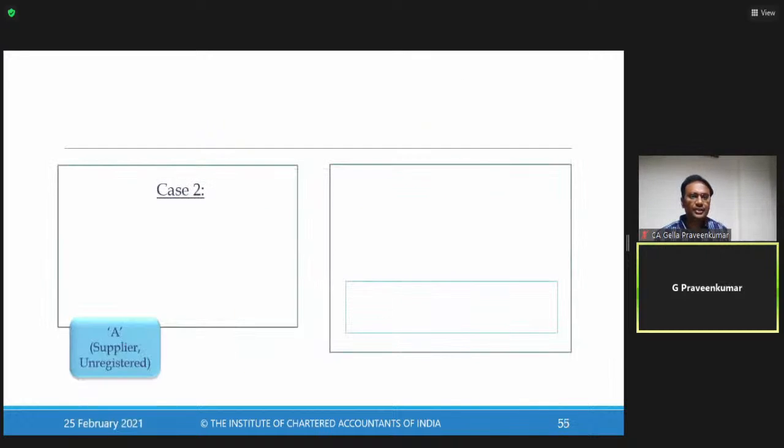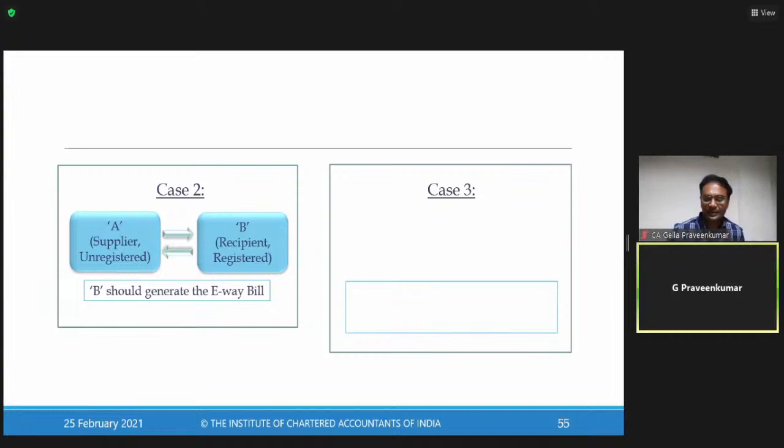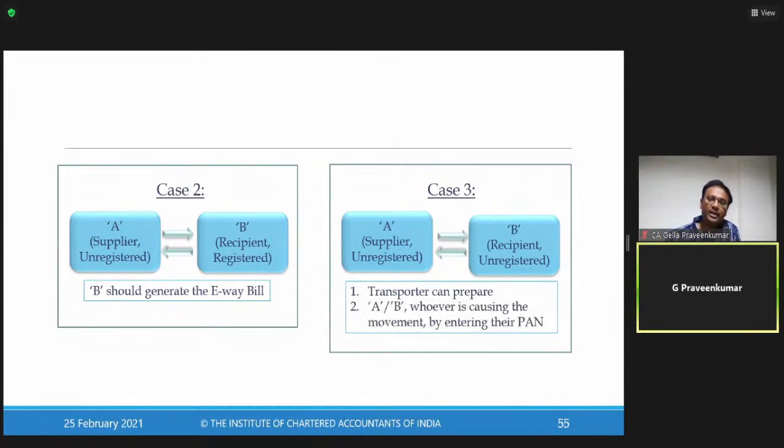Now this is case 1. Next, case 2: A is a supplier who is unregistered. B is a recipient who is registered. Now in this case, since B is registered, B should generate an e-way bill. Because B is registered, he has to generate an e-way bill. Third case: A who is a supplier not registered, B who is a recipient also not registered. Now the movement of goods is happening between A and B where both the parties are not registered, right? In that case, transporter can prepare an e-way bill, or either of A or B using their PAN number can generate an e-way bill.